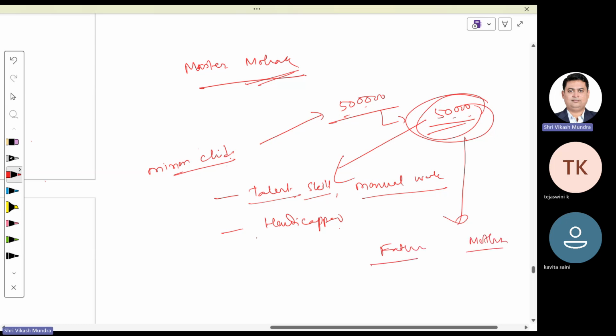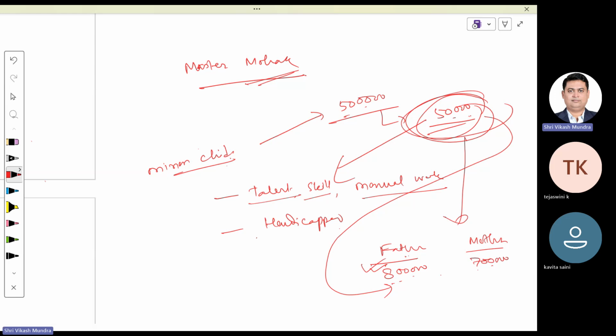In which parent would it be clubbed? The income of the father is, say, 8 lakh and the income of the mother is, say, 7 lakh. In that case, whose other income is higher? The father's income is higher, so this income would be clubbed in the hands of the father. The father is responsible to pay tax on it. That means the income of the father would be considered as 8 lakh 50,000. On the other hand, if the mother's income is higher, say it is 17 lakh, then this income would be clubbed in the hands of the mother. That means the mother's income would be considered as 17 lakh 50,000.